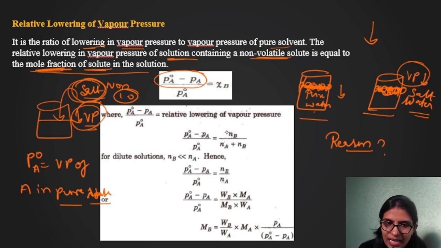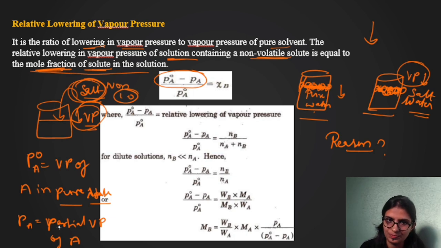So this is the vapor pressure of A in pure state. And what is PA? It is the partial vapor pressure of a component in the solution. So if I subtract this, obviously I will get the lowering of vapor pressure. And when I compare this with the pure component's vapor pressure, I get the relative lowering of vapor pressure.